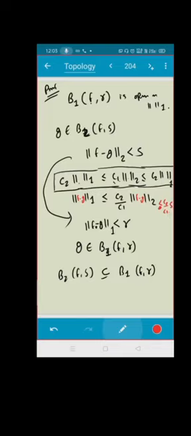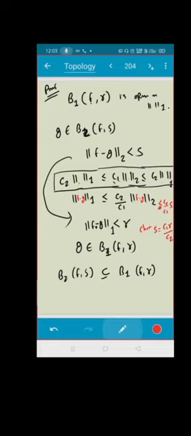So what s should I choose? Choose s equal to... I need to prove this whole thing is less than r. That means what should this part be? Less than r. So what s should I choose? Isn't it? Do you agree?